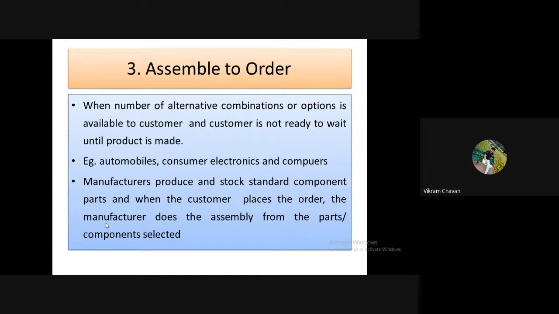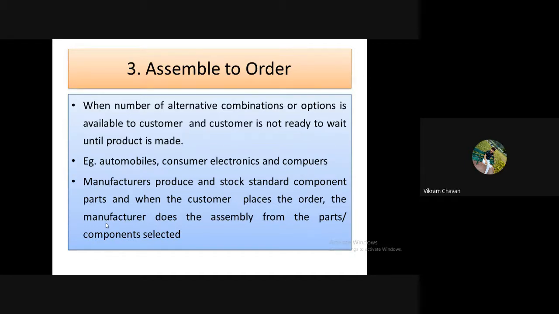In that PC also the processor, RAM, all those combinations. So the choice is with you, and you have to select the specific choice. But what is important is that whatever choice is given to the customer is available with the dealer in the form of finished goods. The mouse, the keyboard, the PC are already available with the dealer.